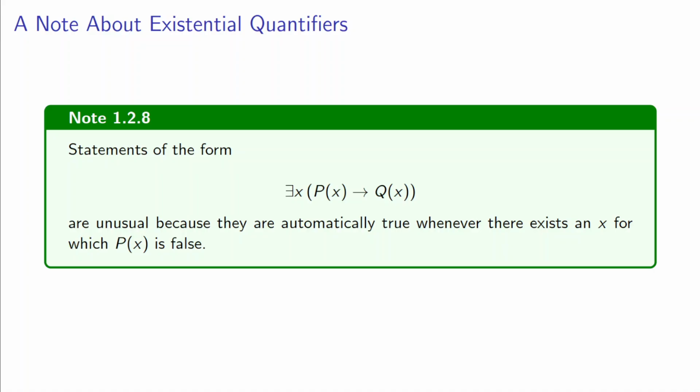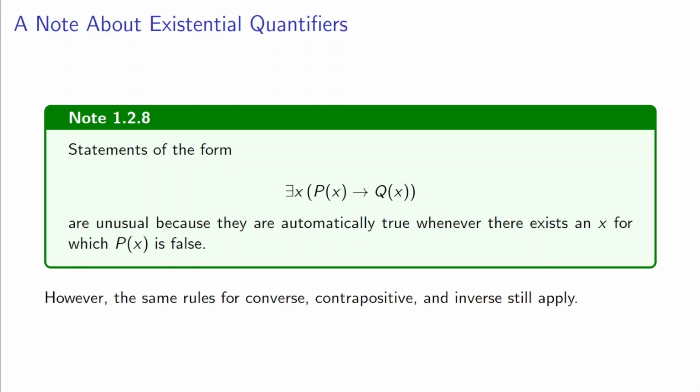For an existentially quantified implication to be true, all we need is for one x to make that whole statement true, for instance if p of x is false for that x. So again, an unusual type of statement to see. However, the same rules would apply for converse, contrapositive, and inverse.